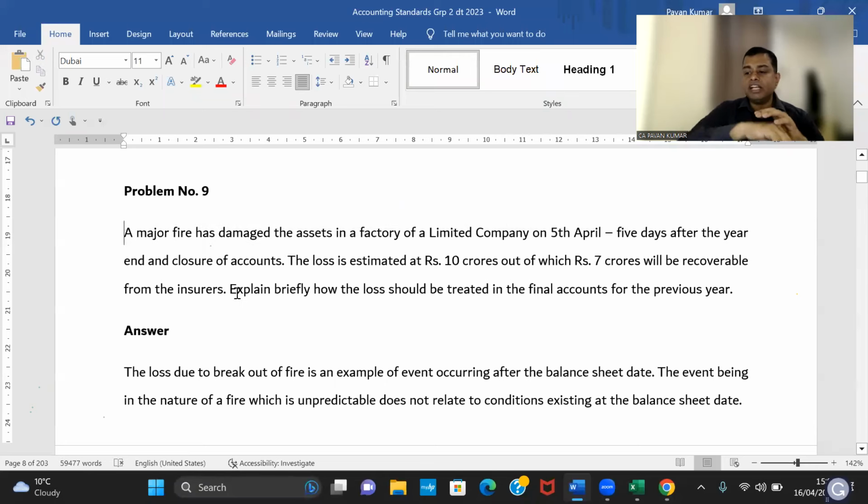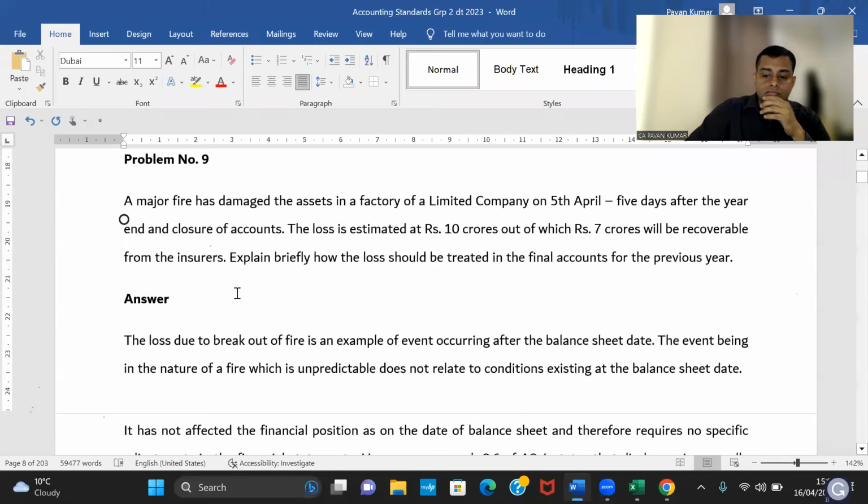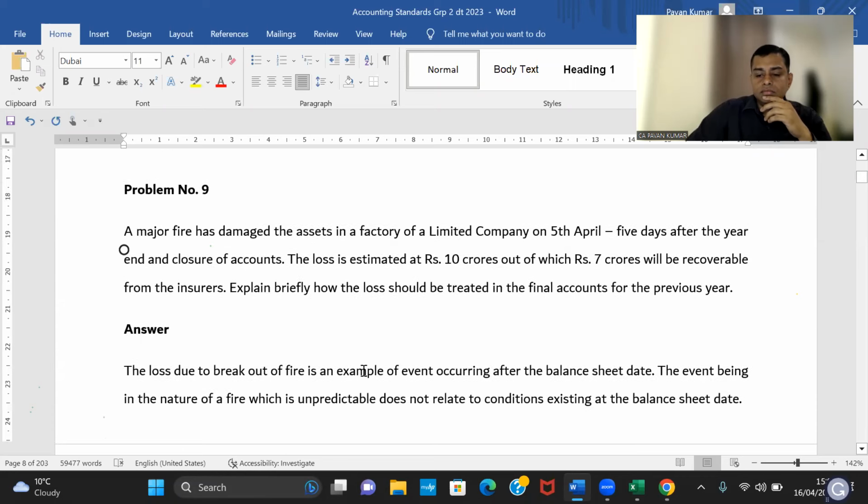So can you read this question, please? Naveen, read question number 9. Yes, sir. A major fire has damaged the assets in a factory of a limited company on 5th April, 5 days after the year end and the closure of accounts. The loss is estimated at rupees 10 crores, out of which 7 crores will be recoverable from the insurers. Explain briefly how the loss should be treated in the final accounts for the previous year.